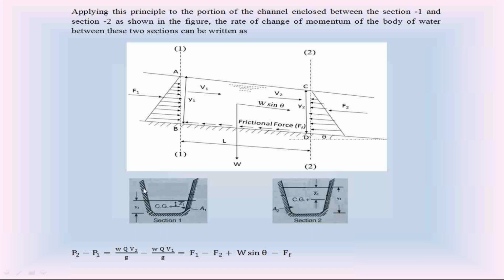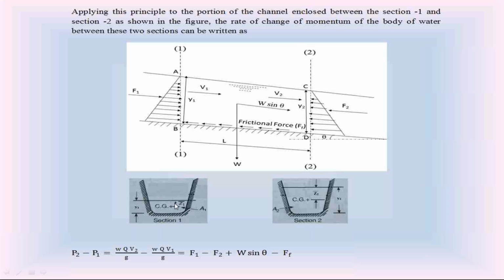This is the channel shape. At section 1, this is the channel shape, and this is the water flow in that channel. Let at section 1, this is the wetted area of the channel. So at section 1, we know this depth of flow is y1. So this is the shape of the channel at section 1. At section 1, this is the depth of flow y1. So at section 1, this is the wetted area.